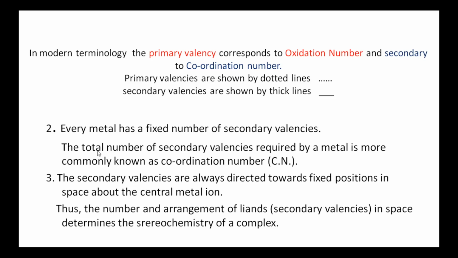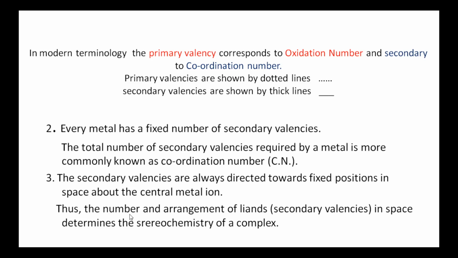Again, I am revising the three postulates. What is first postulate? Metals possess two types of valencies, primary and secondary. Primary valencies correspond to oxidation number, secondary valencies correspond to coordination number. Second postulate is every metal has a fixed number of secondary valencies. The total number of secondary valencies required by a metal is known as coordination number. Third postulate is the secondary valencies are always directed towards fixed positions in space around the central metal ion. So these are represented by thick lines.